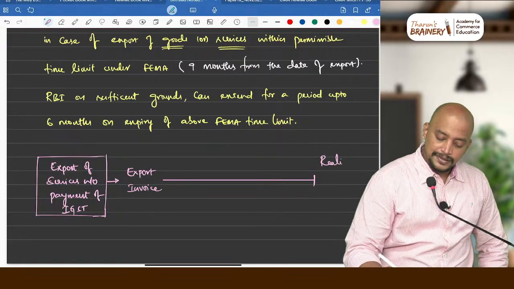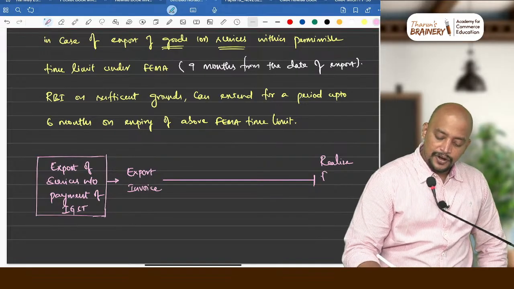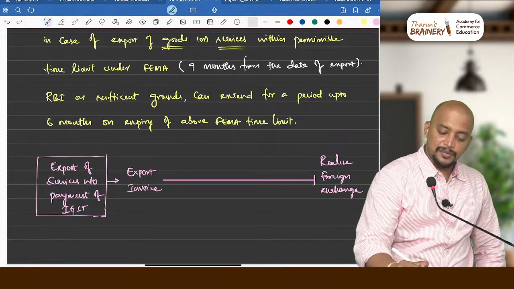Realize foreign exchange. What is the time limit?